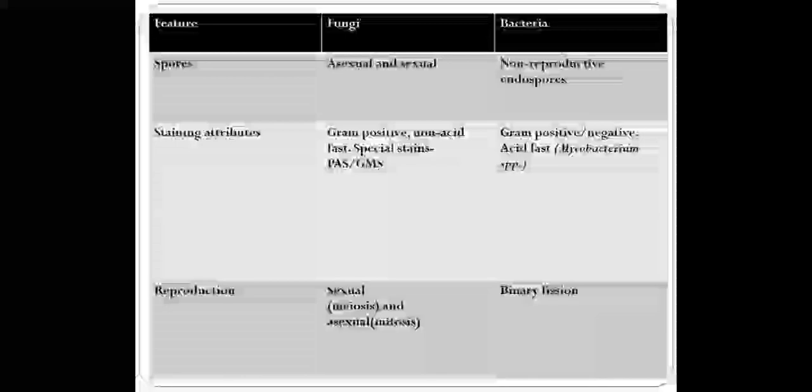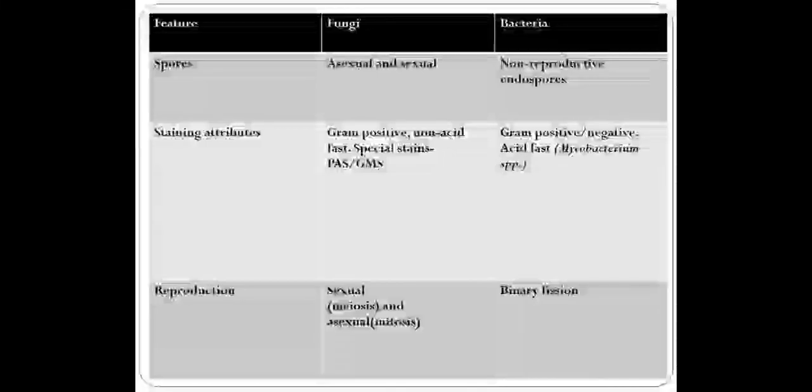So the other differences are that fungi can reproduce both sexually and asexually. If you do a Gram stain on the fungi, usually they are Gram positive and non-acid fast, and we employ histochemical or histopathological stains like periodic acid Schiff stain and Gomori methenamine silver stain to also detect the fungal hyphae, especially in the tissues.